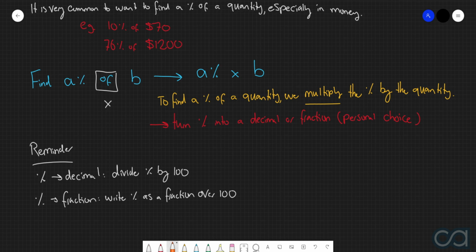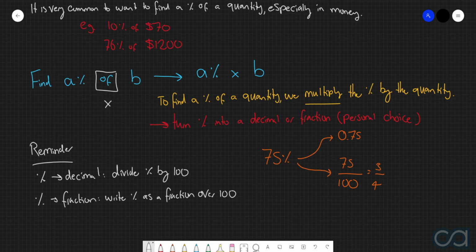So just as a very quick example, let's say we had the percentage 75%. If we want to turn this into a decimal, we divide by 100. So in other words, we move the decimal place left 2 times. So this would then be 0.75. If we wanted to write it as a fraction, we write the fraction as 75 over 100, which we could then simplify to 3 over 4 if we wanted to. Once you've made this conversion into either a fraction or a decimal, it's just a simple case of performing the multiplication and then answering the question from there.